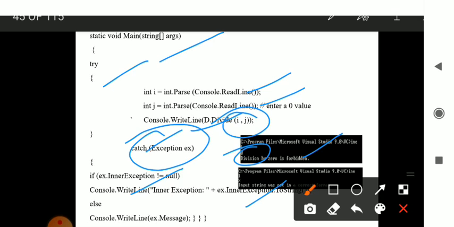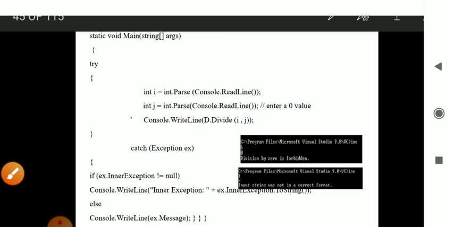Whichever string is being taken into consideration, that string will be taken and it will print a certain message related to that particular concept. The inner exception is being considered, which is of string type. It will be converted into that particular string type and printed, else it will print that particular message.